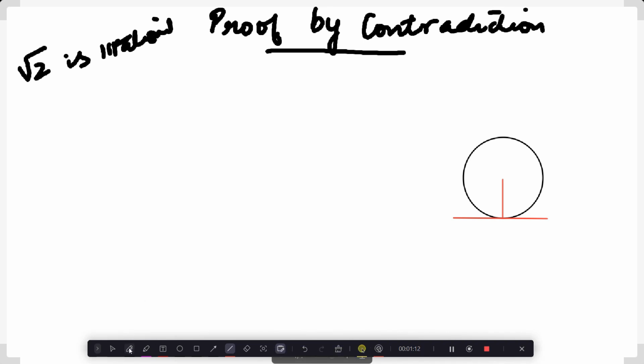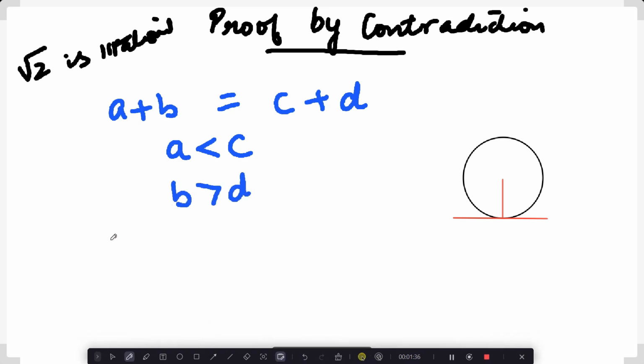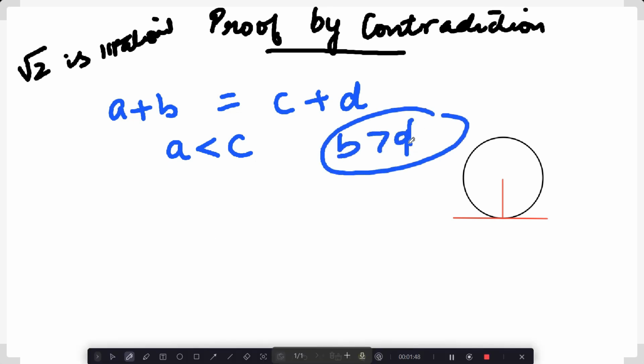So for example, the first question of exercise A1.6 is: suppose A plus B is equal to C plus D, and it is given that A is less than C. Use proof by contradiction to show that B is greater than D. First let us assume that the opposite of the statement is true. Basically, we need to prove that B is greater than D. So let us assume that's not true.